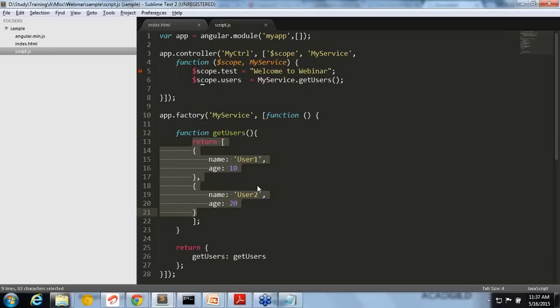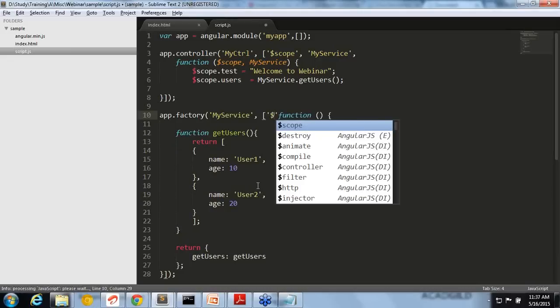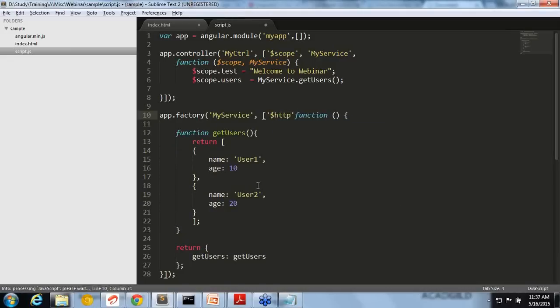So it will call that. In Angular, there are services available. Same way like we created my service, right? Same way, Angular has built-in services available. For example, one is HTTP. If I am injecting HTTP, and you can see that dependency injection is available, using that HTTP I can make a backend call, and the backend call might be returning an array, right? So that array I can just pass to the controller.